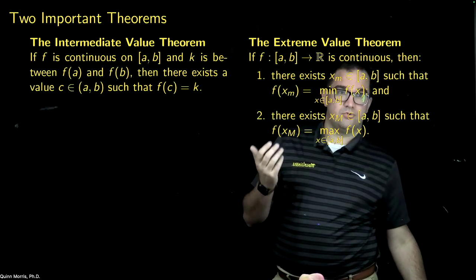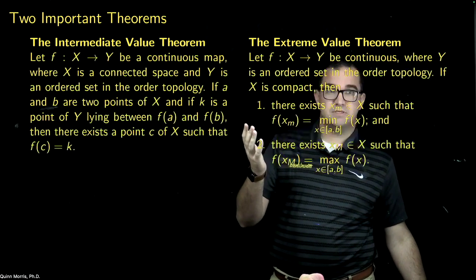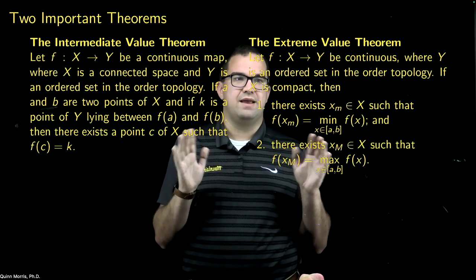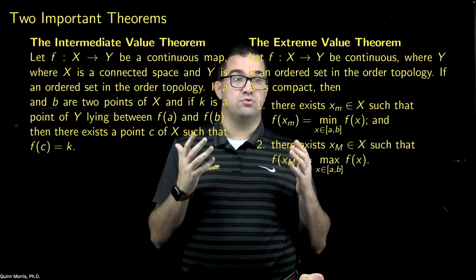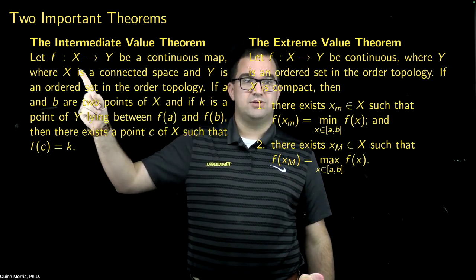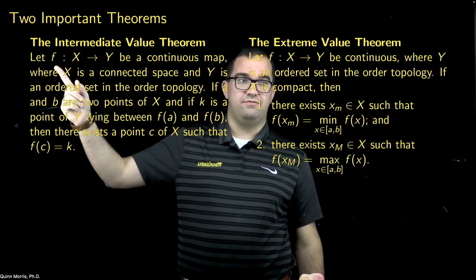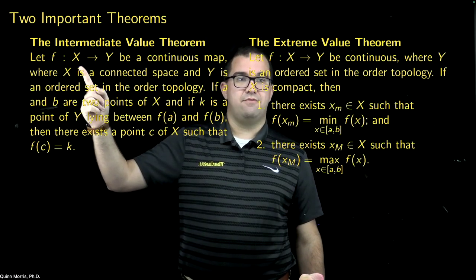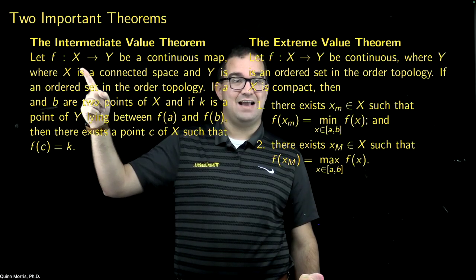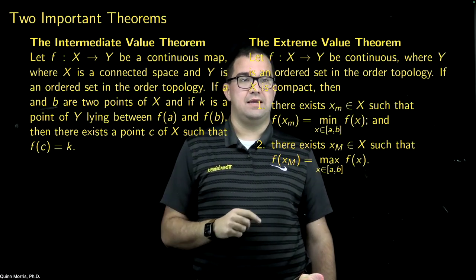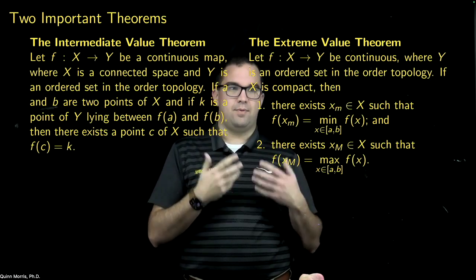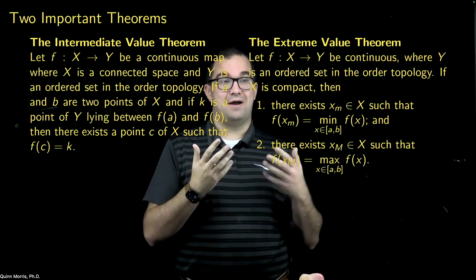Now, again, in a general topology class, you could restate these theorems. And what I've actually done here is just pop these up real quick, just to give you a flavor of the most general setting where you could prove this. So the intermediate value theorem, you need your function f to be continuous, and it needs to be a function from a connected space. So again, the important part about the domain is that it's connected. And then Y needs to be an ordered set in the ordered topology. Again, in topology, you might define that more rigorously.